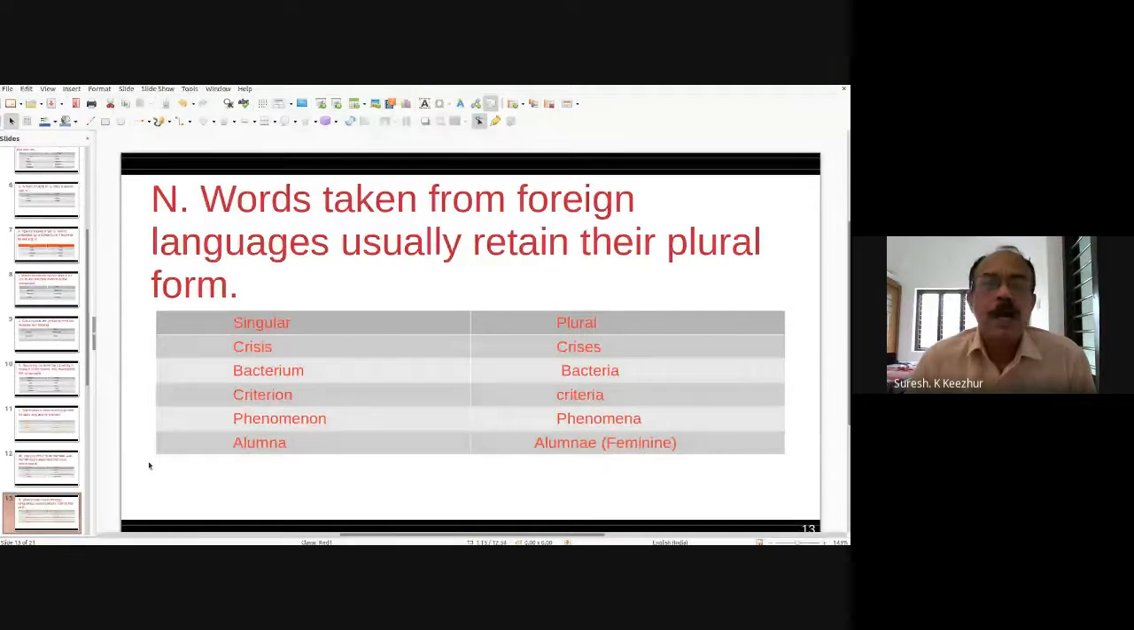In the same way, alumna and alumni. Actually, alumna is the feminine word and alumni is the masculine plural. But alumni is also used in the singular sense, as in alumni association. If we have to constitute a body of previous students, we call it an alumni association, like that. But alumna is the singular form, alumni is the plural form.